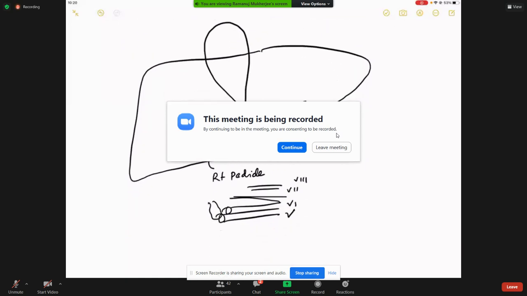To dissect above it. Very good. The only point is, do not ever go below the sulcus of Rouviere. You are never going to go below the sulcus of Rouviere. Because if you are dissecting below the sulcus of Rouviere, that's it. You will be injuring the right portal pedicle. That is guaranteed. So please don't dissect below the sulcus of Rouviere.